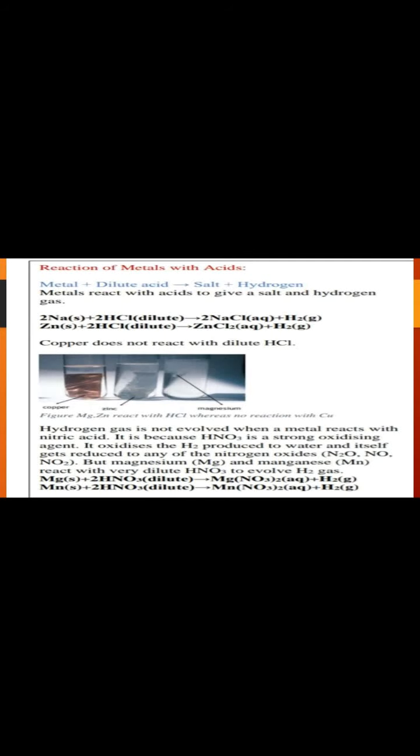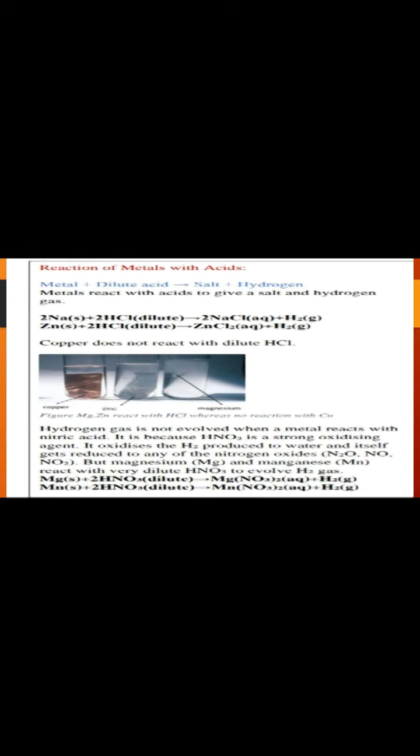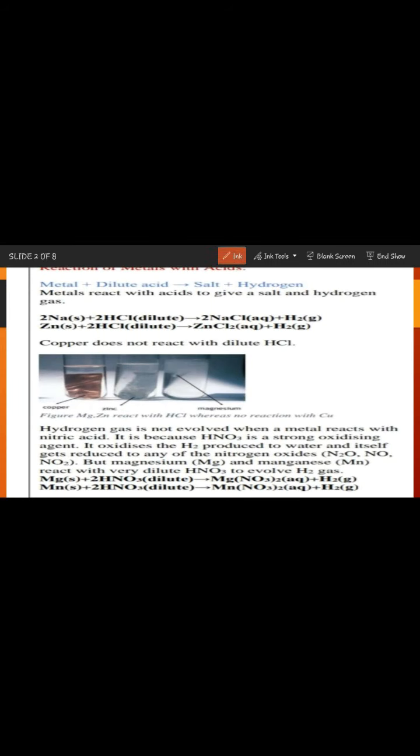Metals and non-metals is going on. So we will discuss the reaction of metal with acids. Now you have to remember that whenever a metal reacts with acid, it will give you salt plus hydrogen gas. So this hydrogen is very important. You have to remember this because most of the time it is asked which gas is released and how you will identify. So this is the basic equation: metal reacting with dilute acid giving you salt plus hydrogen gas.